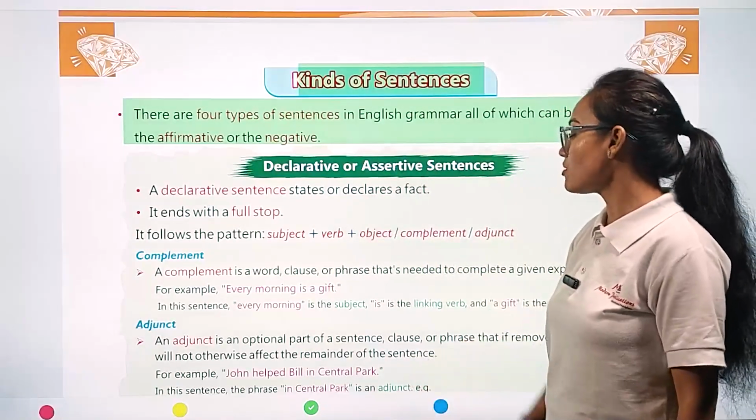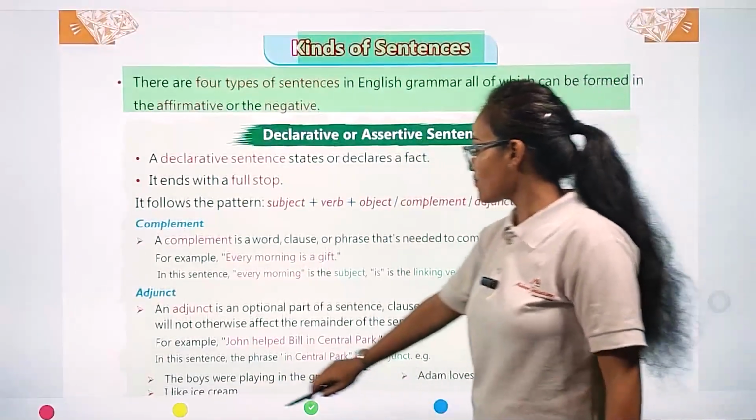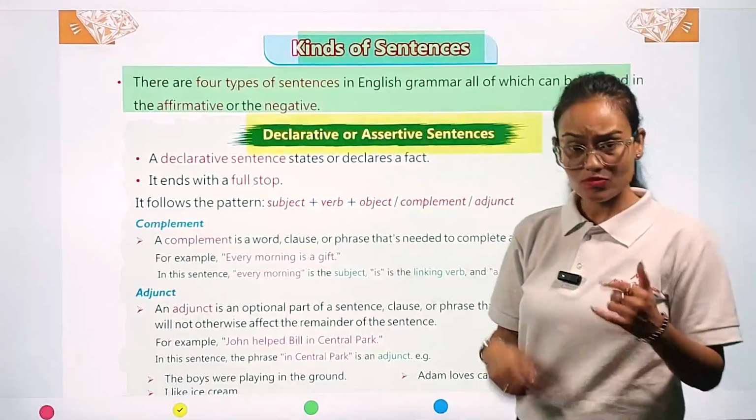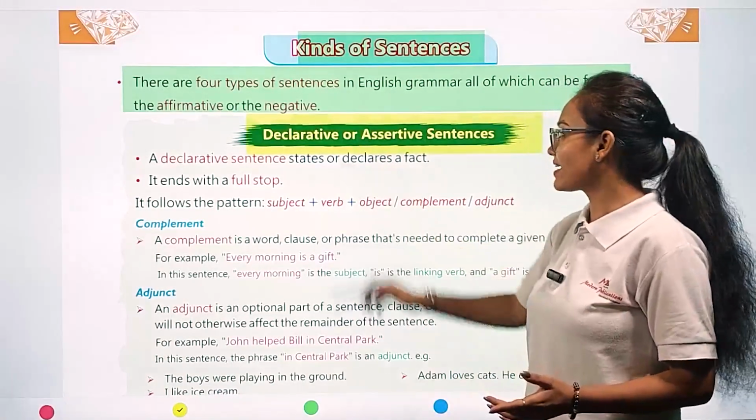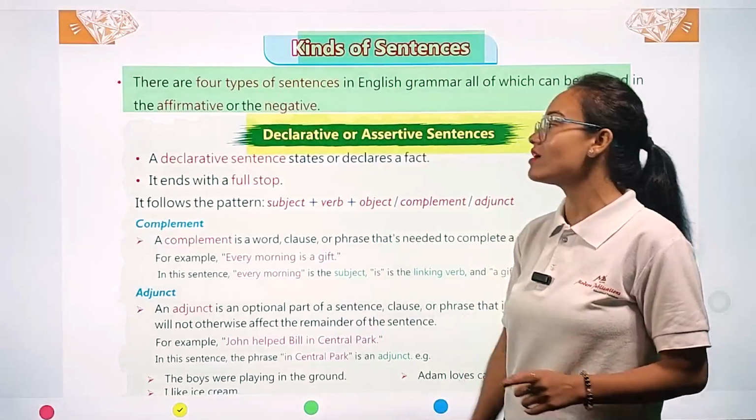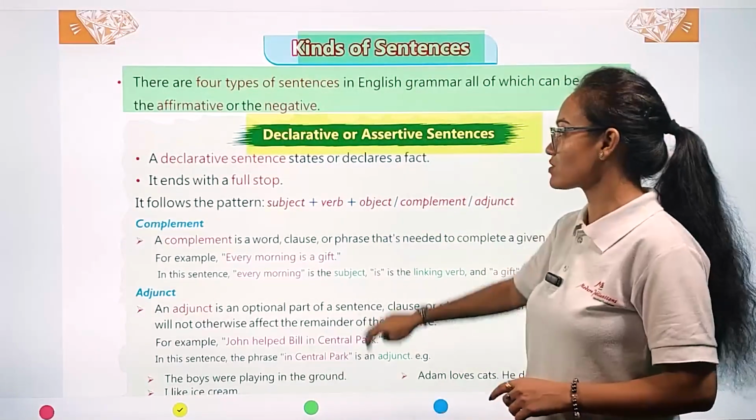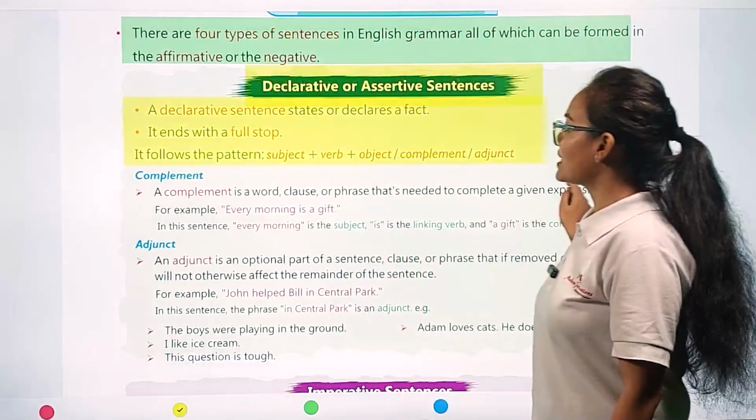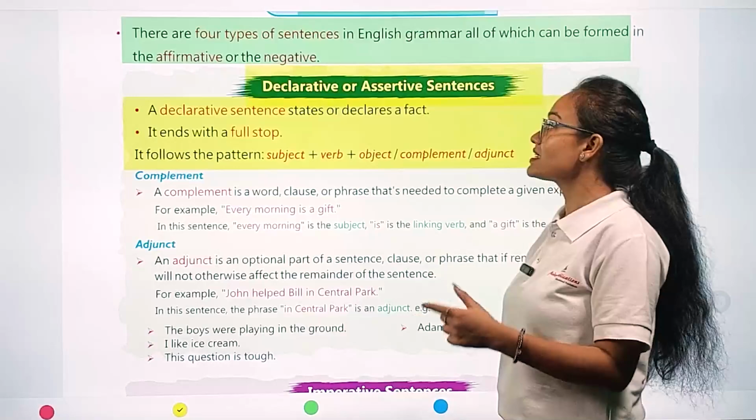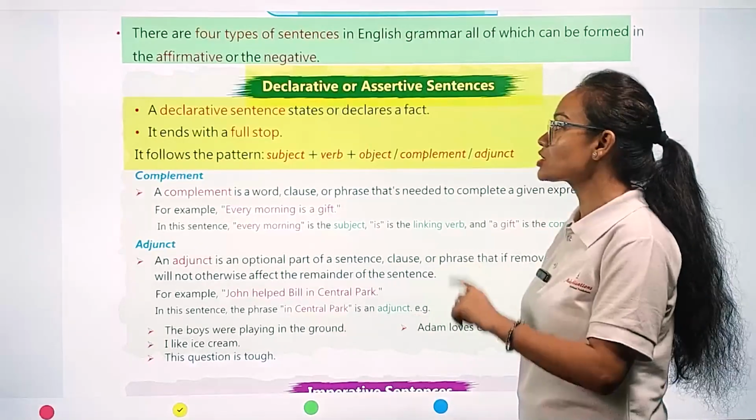First of all, my dear student, we are going to see the declarative or assertive sentence. In your previous classes, I hope you remember, you studied about this. A declarative sentence states or declares a fact. It ends with a full stop.